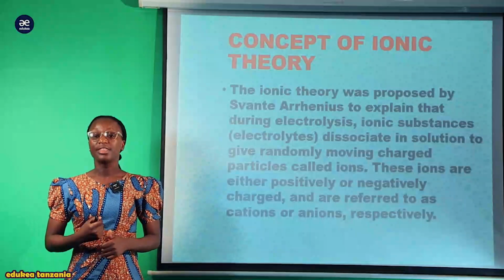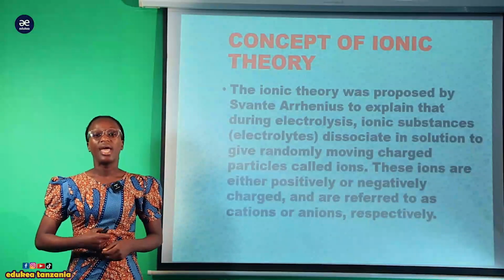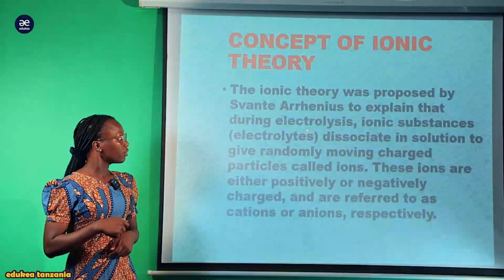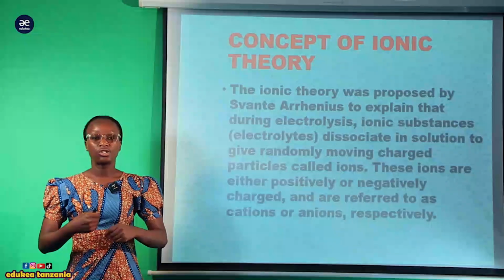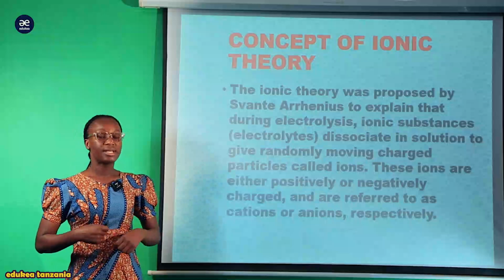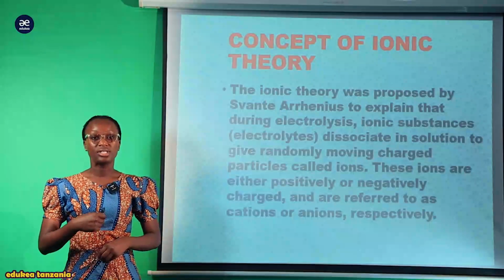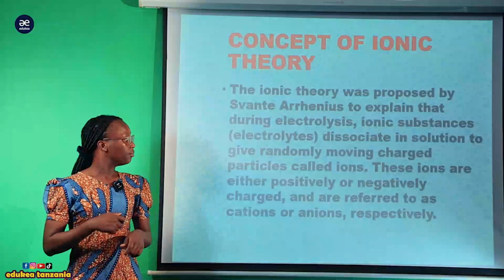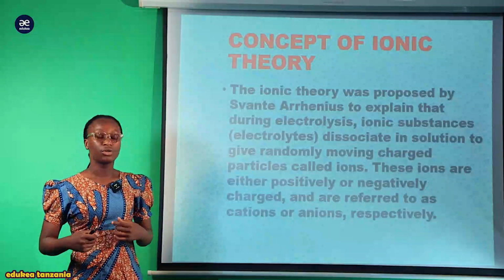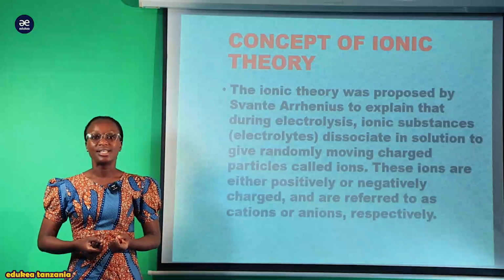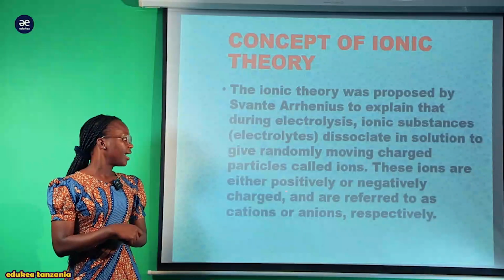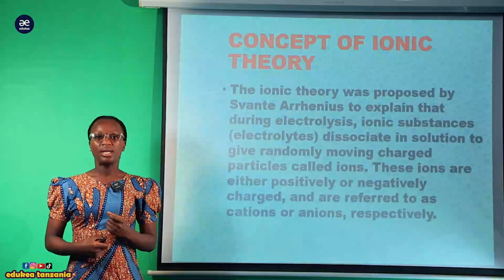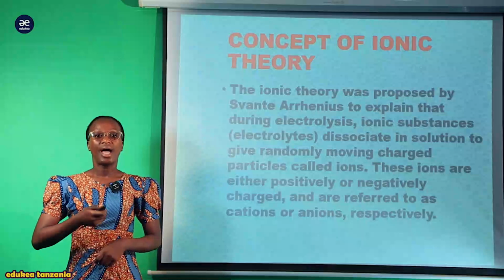That is, this idea of ionic theory was proposed by somebody known as Arrhenius, who came up with the idea that during electrolysis, ionic substances which are electrolytes, as we shall see later, tend to dissociate randomly into moving charged particles, which we call ions. Now, these ions are either positively or negatively charged: the positive charge is referred to as the cation and the negative charge is referred to as the anion.